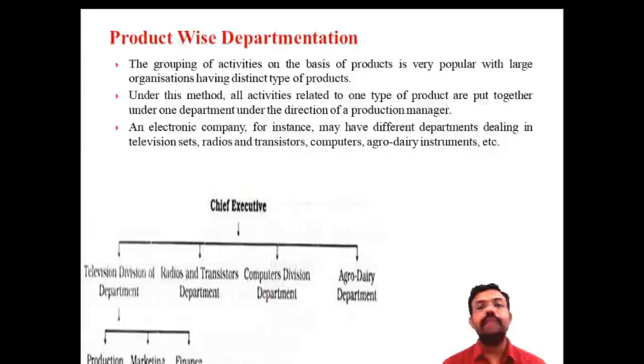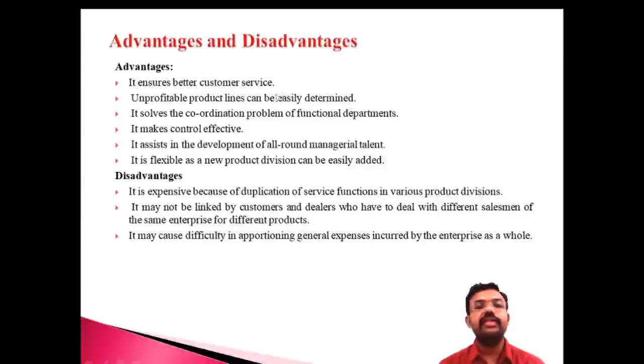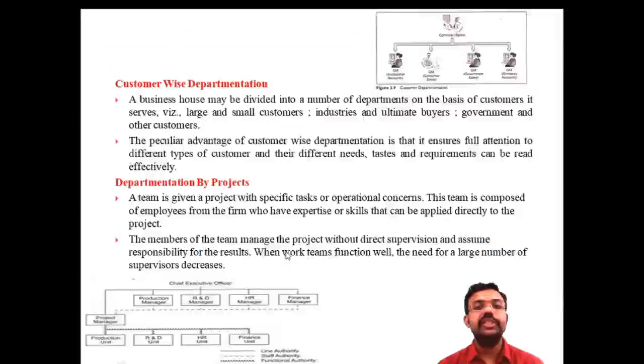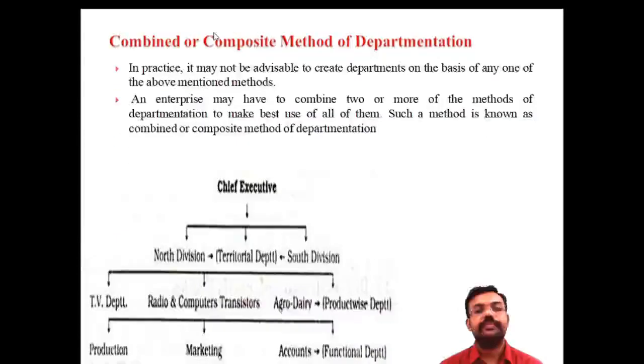Product-wise departmentation, where the department is classified according to the product. The advantages and the drawbacks. Location-wise, where the department is classified according to the location or geographical area. And advantages and limitations. Then customer-wise, where the department is classified according to the customers. Department by project. And the composite, that means a combination of two or more methods, known as the composite method of departmentation.